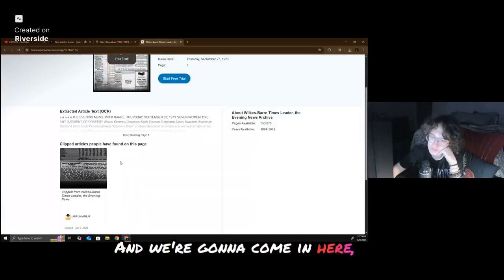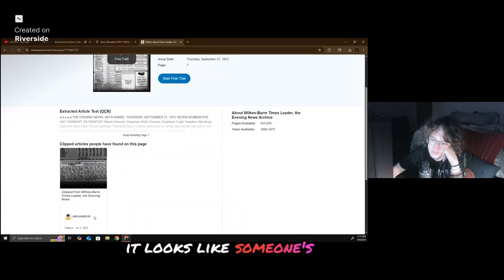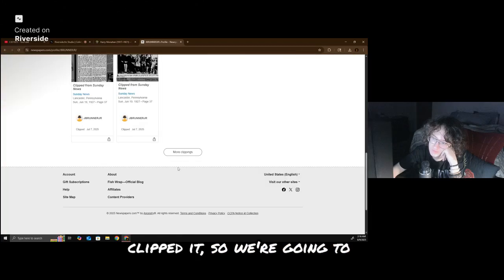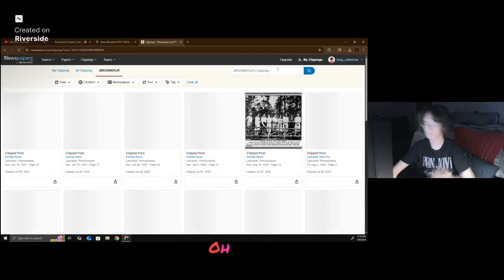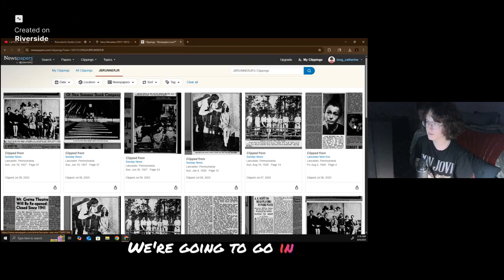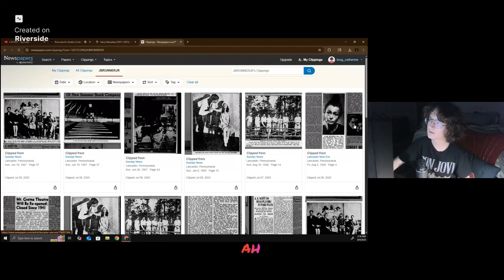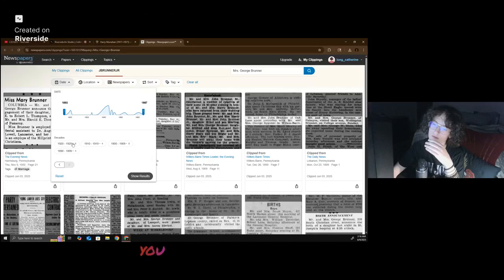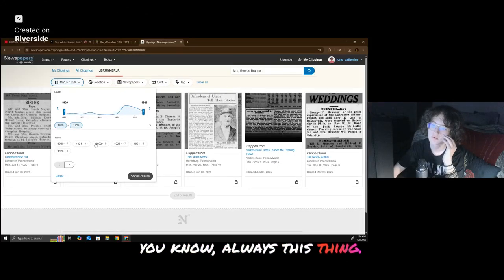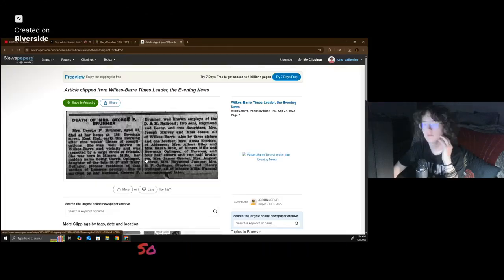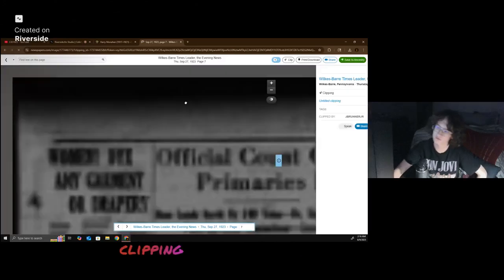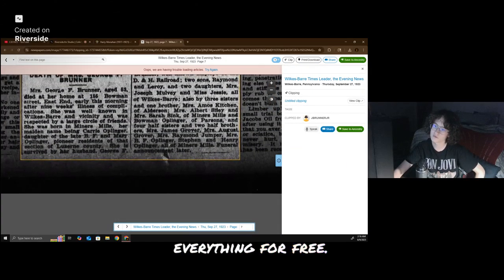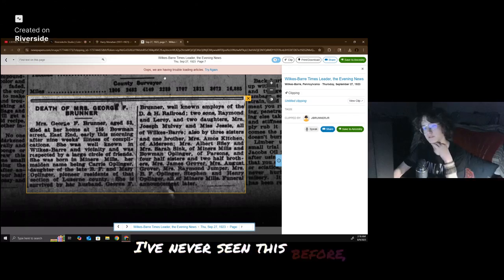And we're going to come in here, and it looks like someone's already clipped it, so we're going to do the same thing from earlier. We're going to go in and steal it, and if you want to help refine your search, you can go to this thing. It'll help you out a lot. So now we have the original clipping, and now we can just see everything for free. Now let's read it. I've never seen this before, by the way.